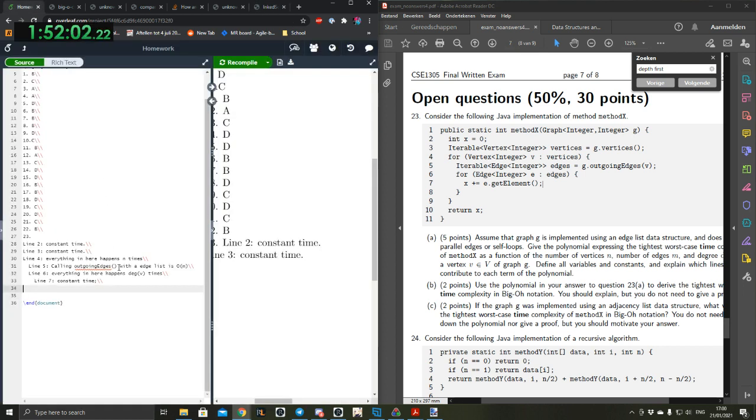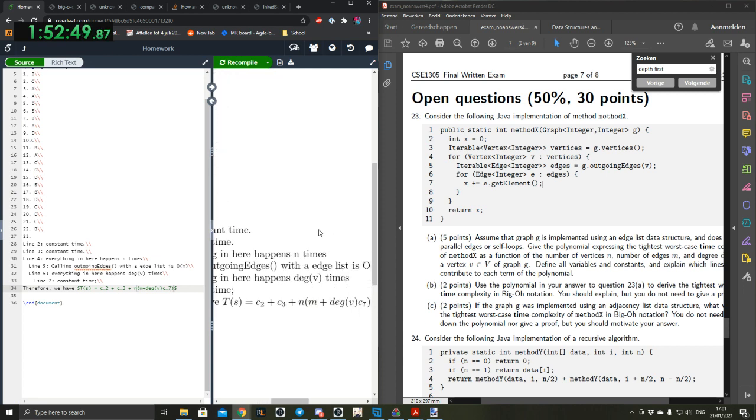So therefore the time of S is C2, the constant time that line 2 takes, plus C3, the constant time that line 3 takes, plus n times, let's say m, because of line 5, and then plus degree of v times the constant of line 7, I'll call it C7.